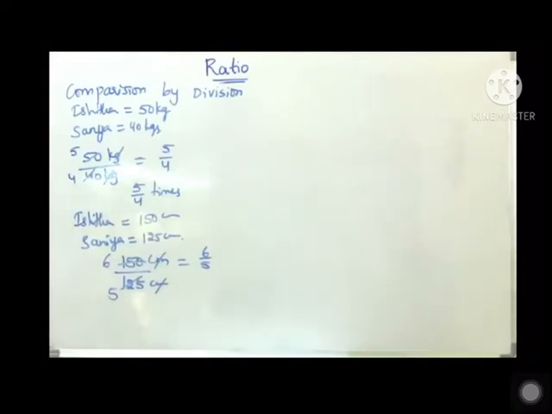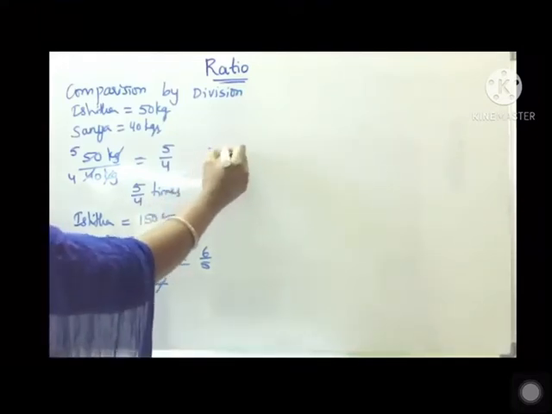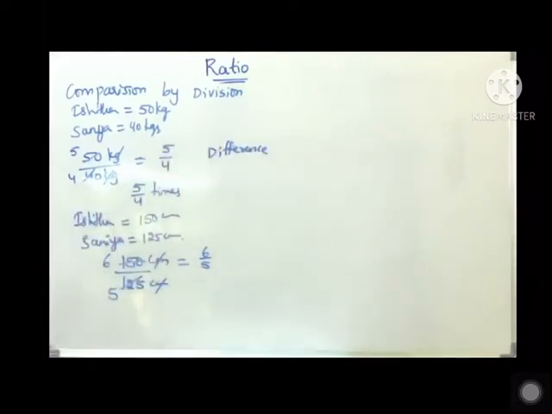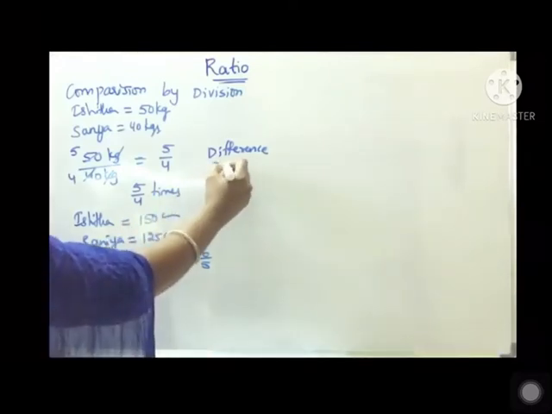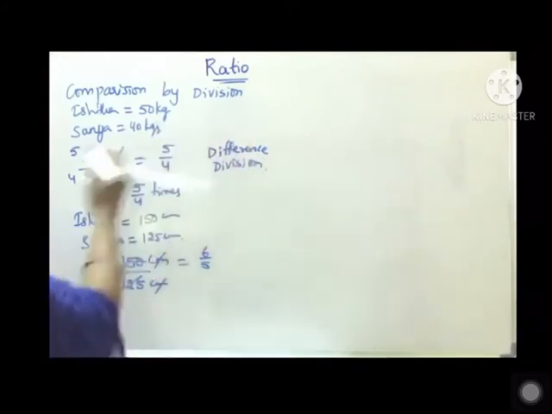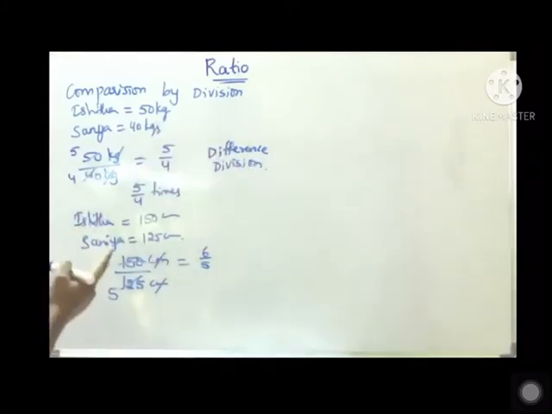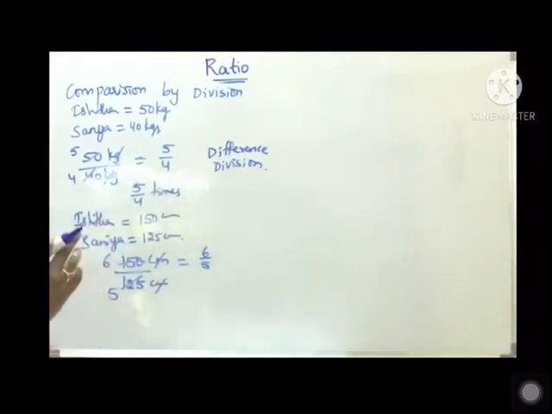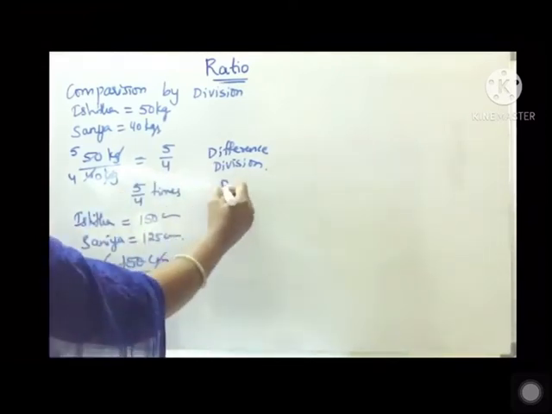Thus, when we want to see how much more or how much less one quantity is than the other, we compare by difference. On the other hand, if we want to see how many times more or less one quantity is than the other, we compare by division. So in fact, when we compare two quantities of the same kind by division, we say that we form a ratio of two quantities.